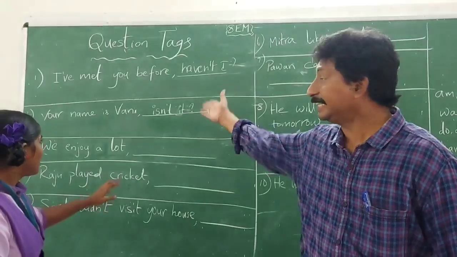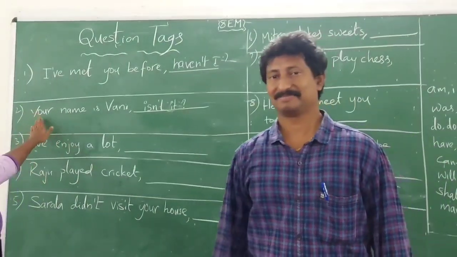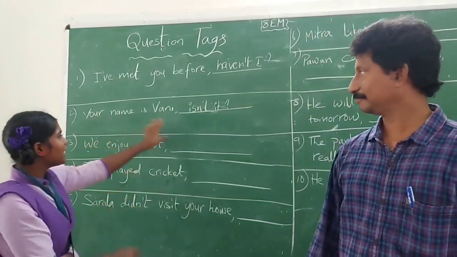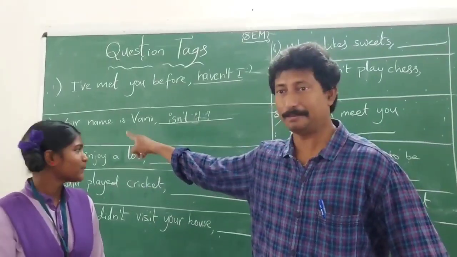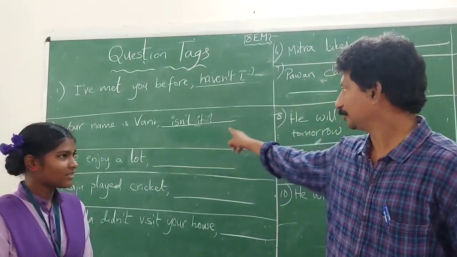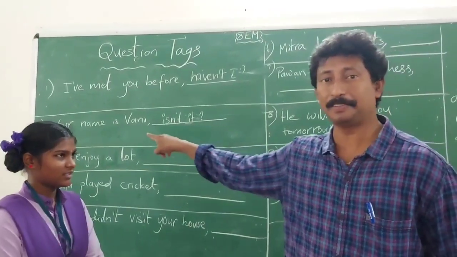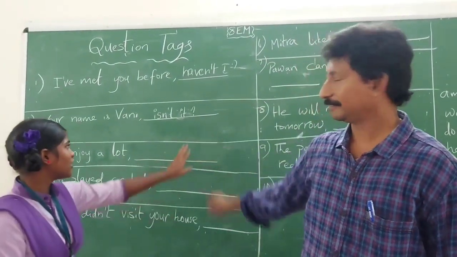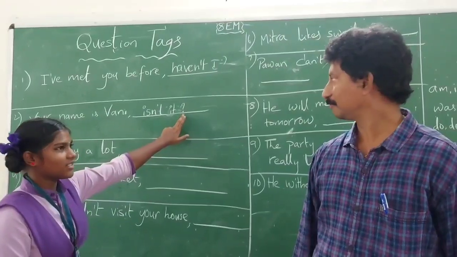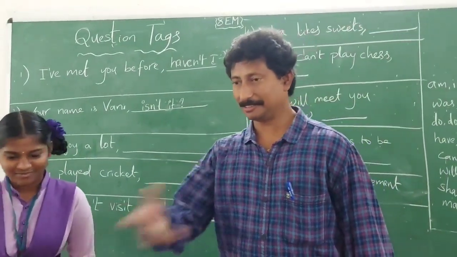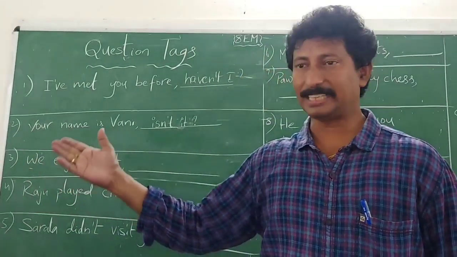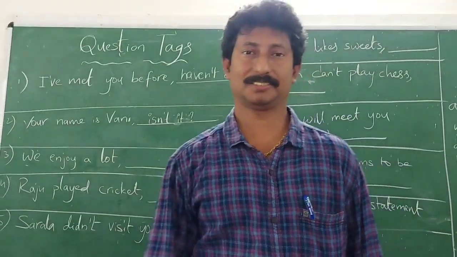Then why did you add it here? After your is the subject, sir. But in this, you will write it, sir. So name. Name is the subject here. So you have added it instead of name. Right? Yes, sir. After that, we add the question tag, sir. That's fine. That's a splendid performance by you. Good. Nagendra, you write the answer for the third sentence.